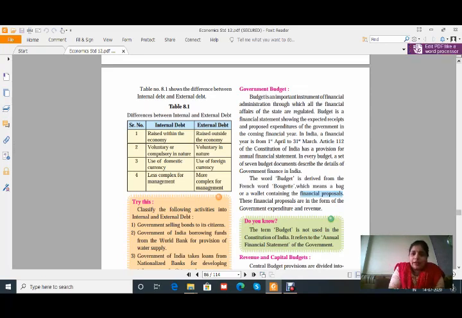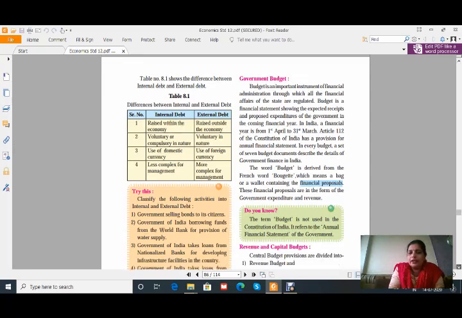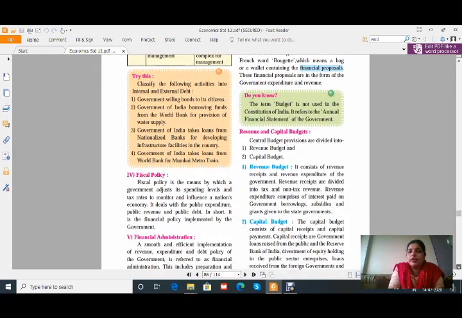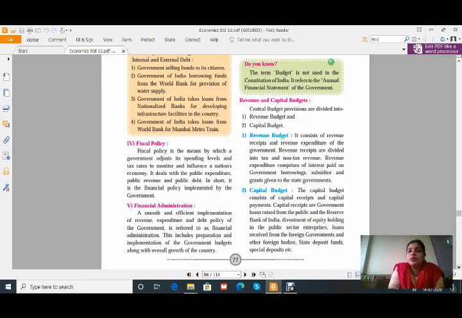Okay, there are two types of budget: revenue budget and capital budget. Let us see the definition. The revenue budget consists of revenue receipts and revenue expenditure of the government. Revenue receipts are divided into tax and non-tax revenue. Already we have seen that chart. In that chart it is shown that revenue receipts are divided into tax and non-tax revenue. From that government will earn something, and if there is a proper earning, then government will decide how to spend this money.